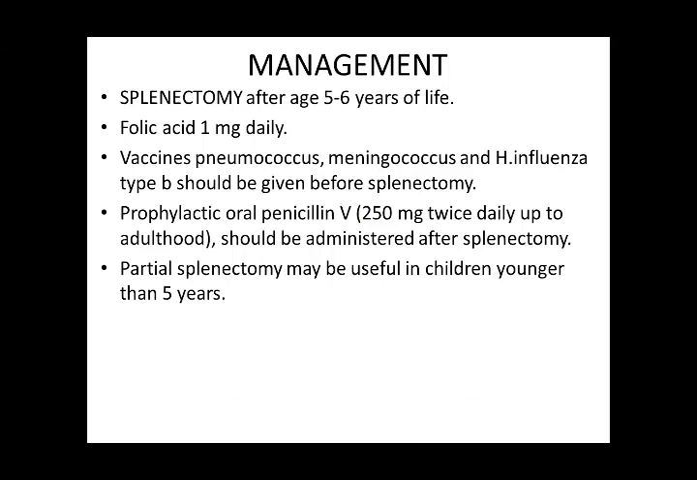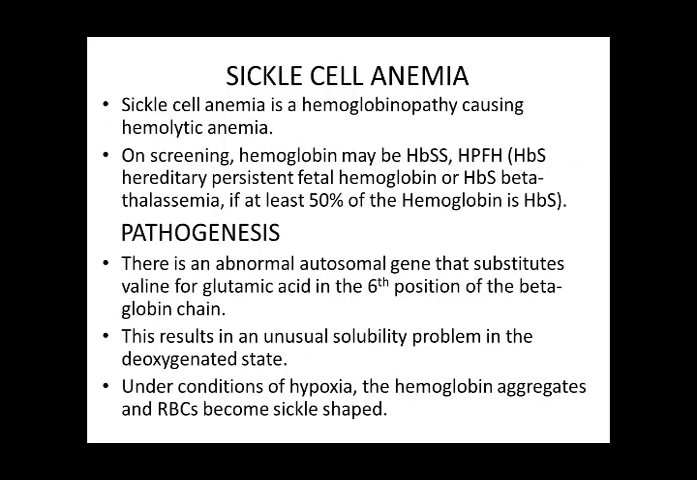Management is splenectomy after 5 to 6 years of age. Folic acid 1 milligram per day is given. Vaccines like pneumococcus, meningococcus, and H. influenza type B should be given before splenectomy, about 2 weeks before. We give prophylactic oral penicillin V 250 milligrams twice daily up to adulthood after splenectomy. Partial splenectomy may be useful in children younger than 5 years. Now, sickle cell anemia.